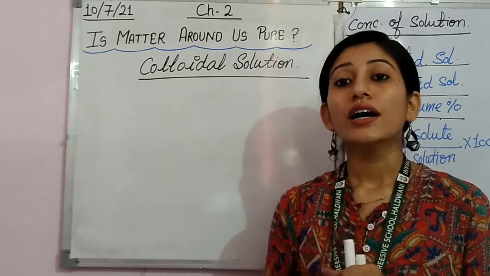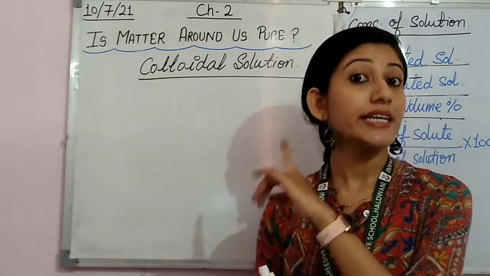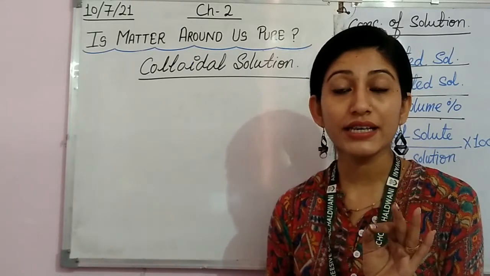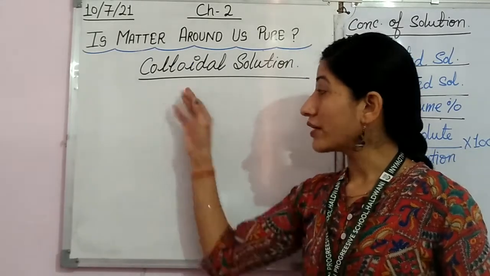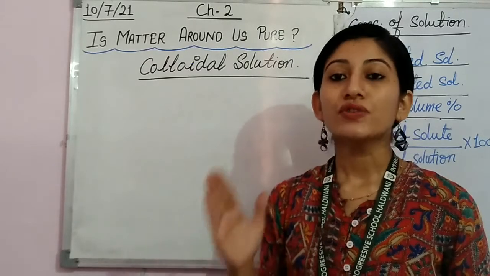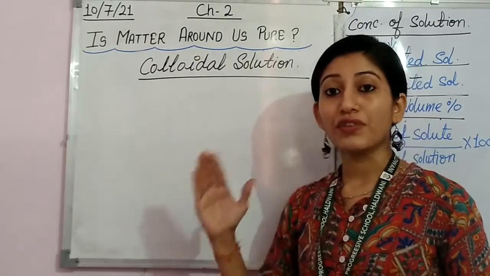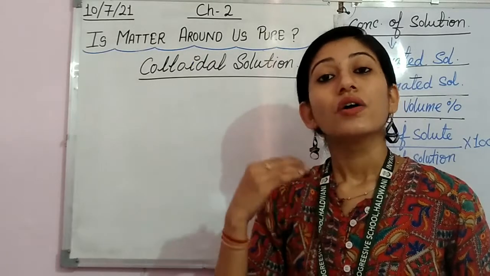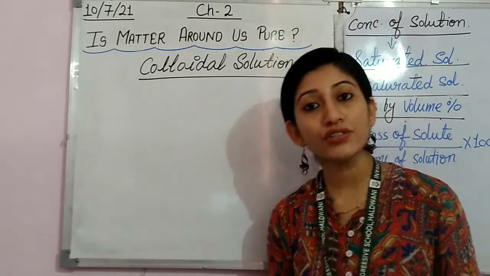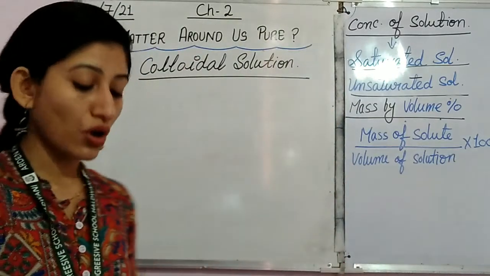They are not like in suspension. In suspension, particles are easily visible to the naked eye, but in colloidal solution, the different particles are not easily visible. So such solutions, where it is a heterogeneous mixture but it looks like homogeneous, are called colloidal solutions.